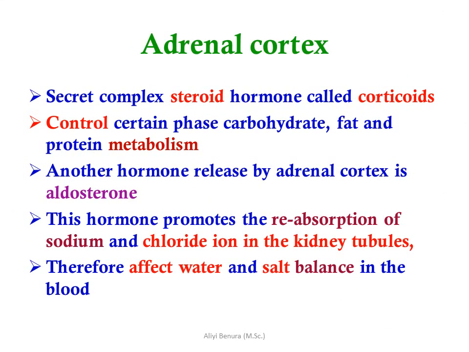The adrenal cortex secretes complex steroid hormones called corticoids that control certain phases of carbohydrate, fat, and protein metabolism. Another hormone released by the adrenal cortex is aldosterone. This hormone promotes the reabsorption of sodium and chloride ions in the kidney tubules, therefore affecting water and salt balance in the blood.